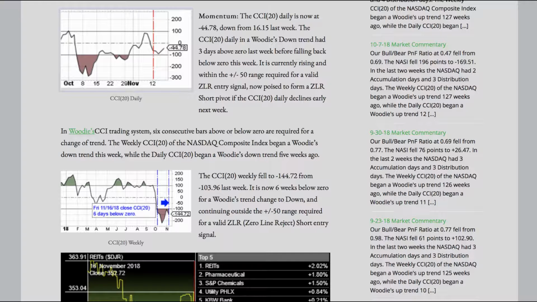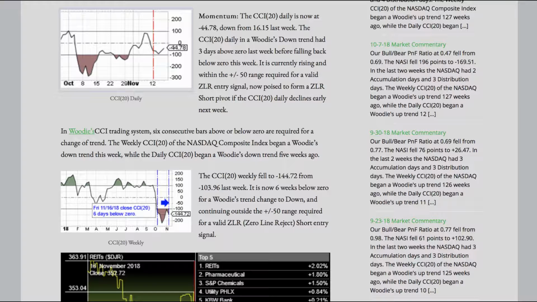It is currently rising and within the plus or minus 50 range required for a valid zero-line reject entry signal, now poised to form a zero-line reject short pivot if the CCI 20 daily declines early next week. In Woody's CCI trading system, 6 consecutive bars above or below zero are required for a change of trend.